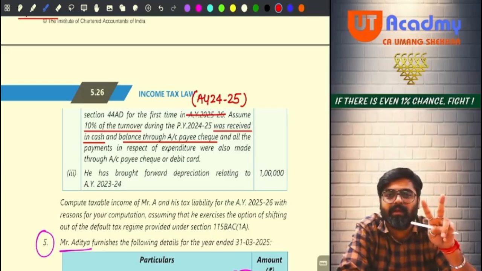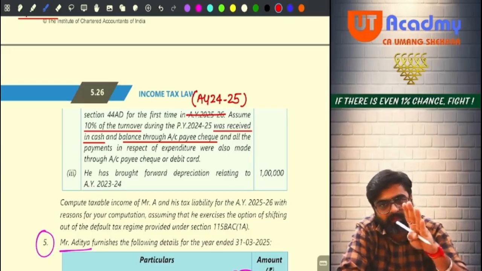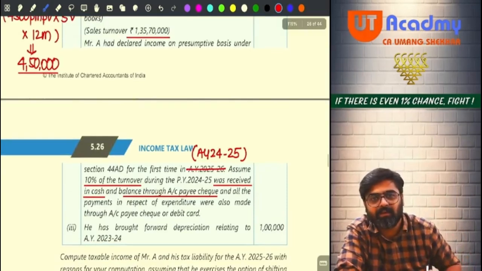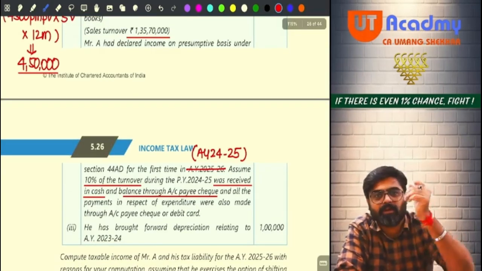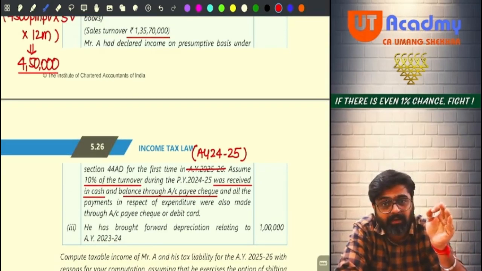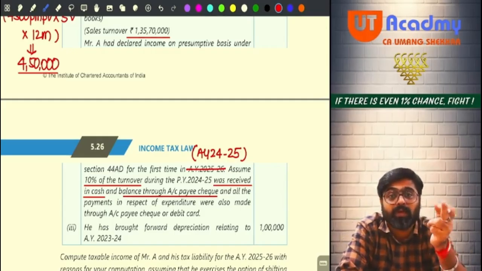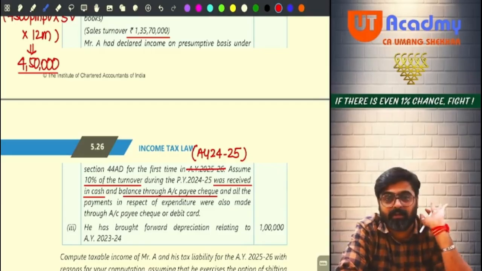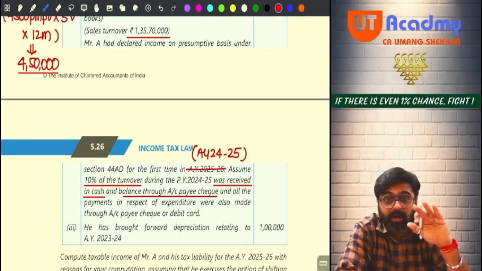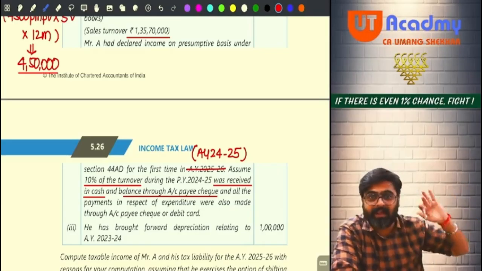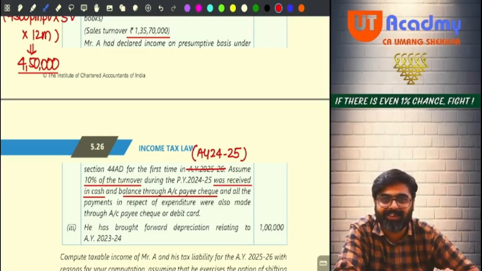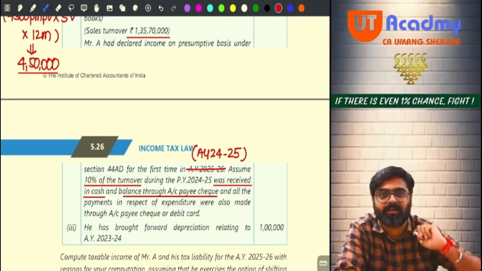And is his turnover within the limit of 2 crores? Yes. So he can show 8% of the turnover. But wait, entire turnover he will not show at 8%. He will show 8% of only this 10%. Remaining turnover he is receiving in prescribed modes only, no? So for that he can show 6%.